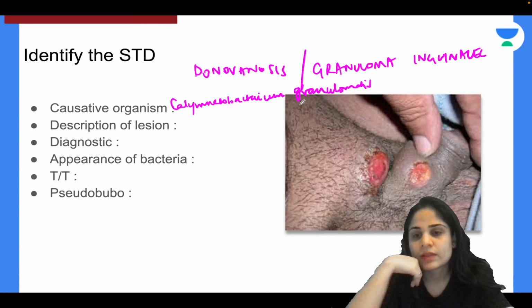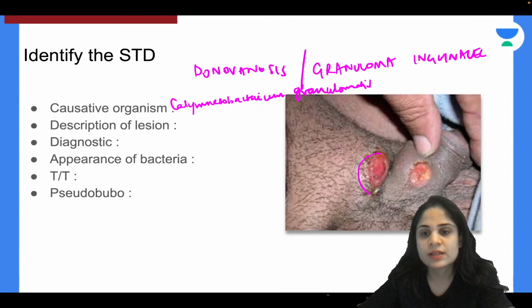Anyone? So this is a reddish lesion that is present on the inguinal area as well as on the genitalia. Correct? Now, is this painful or painless lesion?